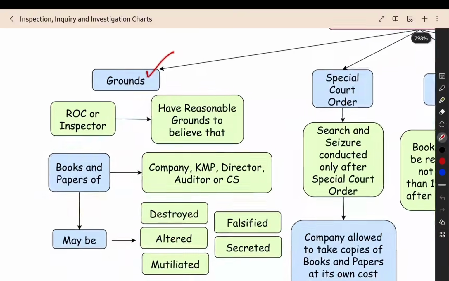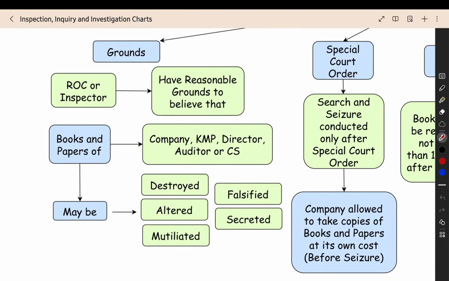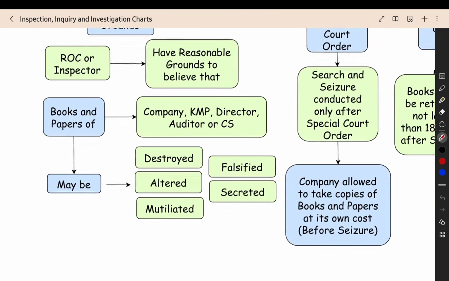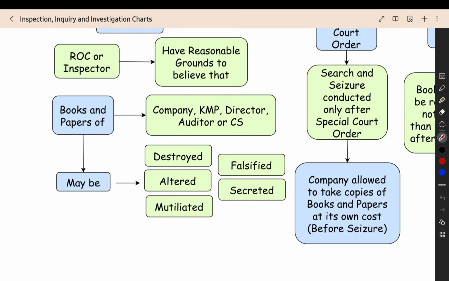So when the ROC or inspector has a doubt, a reasonable ground to believe that you are a person who is able to do that, then the books and papers, what will you do? You will destroy it, alter it, mutilate it, falsify it, secrete it. Altering means you will change the evidence. Whatever is against you, you will change it, modify it, and regularize it. That is altering of evidence. That should not happen. Only then can they get the original evidence and get the punishment for the accused.